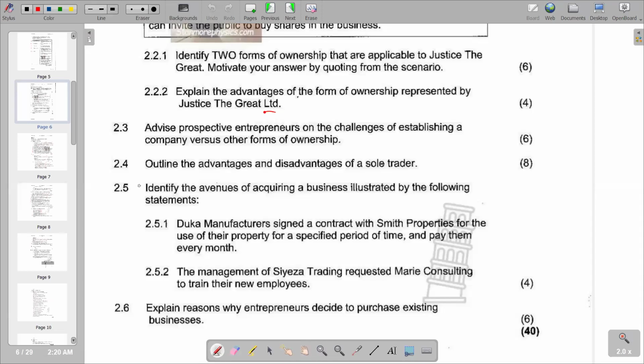For 2.5.1 it reads that Duka manufacturers signed a contract with Smith's Properties for the use of their property for a specified period of time and pay them every month. I remember this is a leasing. So here we've got a leasing.